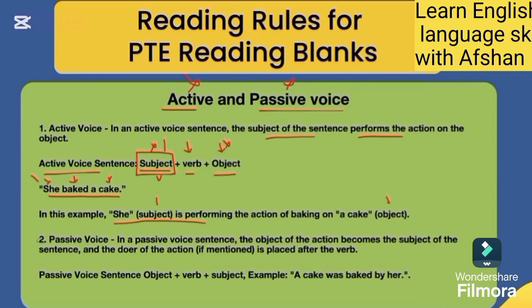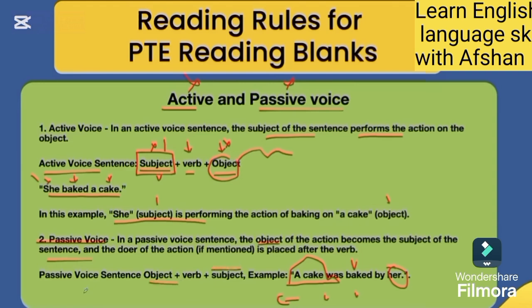Passive voice: in a passive voice sentence, the object of the action becomes the subject of the sentence, and the doer of the action, if mentioned, is placed after the verb. Passive voice sentence: object plus verb plus subject. Example: a cake was baked by her. Here, a cake as a subject is used in a passive voice.